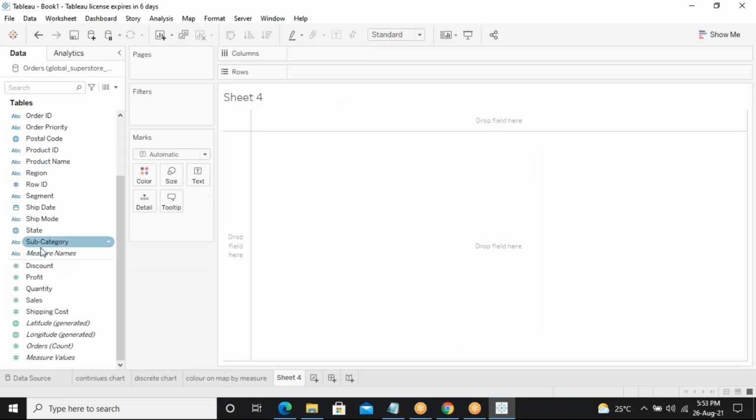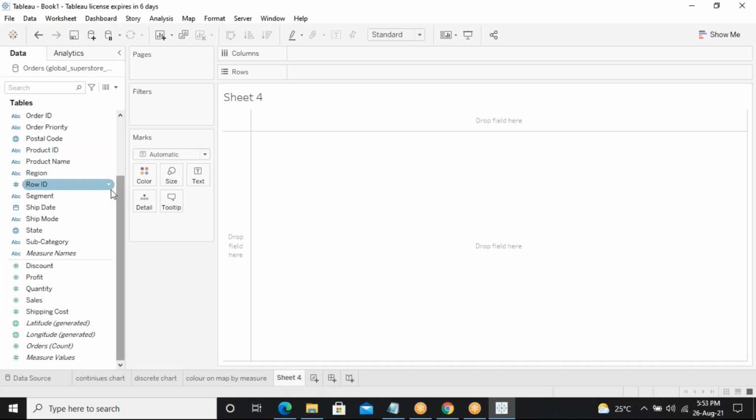Before, I took from the measures to color the map. Now I'm going to color the map based on the dimension itself, not based on the measures. So before I colored the map based on the measures, now I'm going to map the color based on the dimension itself.